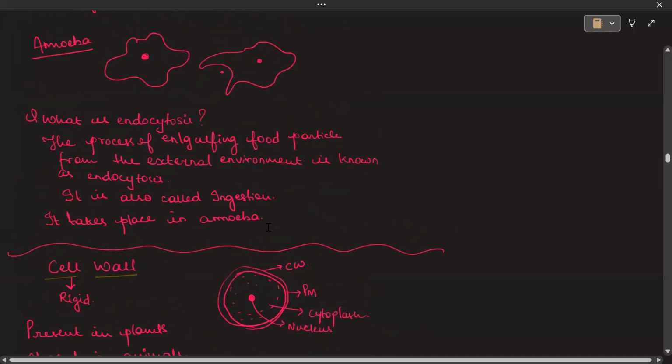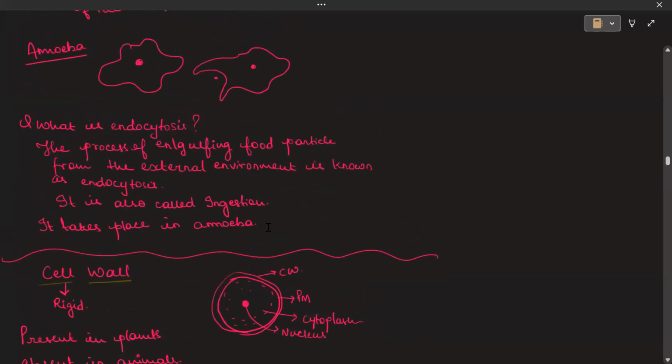Now, there is a term known as endocytosis. It occurs usually, like the example that we study is amoeba. When the amoeba engulfs the food particle with the help of pseudopodia, this process is known as endocytosis. We can also call it ingestion, meaning taking in of the food, procuring the food. That is endocytosis. Up till now, is everything clear? Everything about plasma membrane, the concentration gradient, the hypertonic, hypotonic, all of these things?